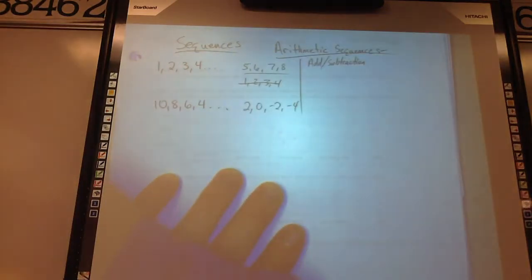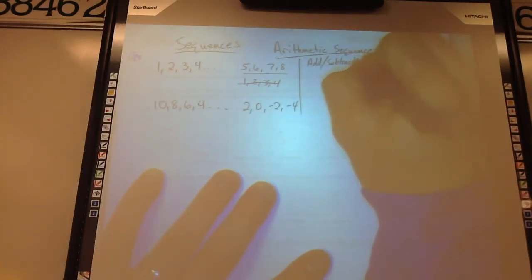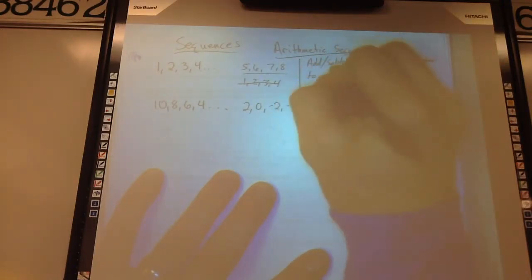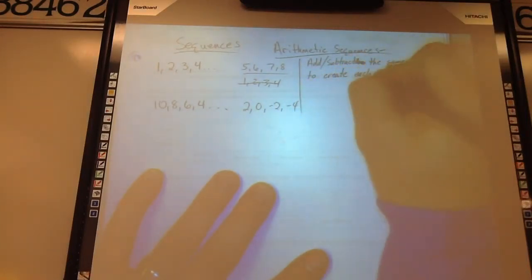You could just say add the same thing, because you could add negative numbers. We'll say add or subtract the same number to create each new term.